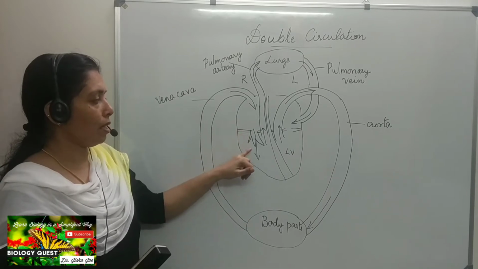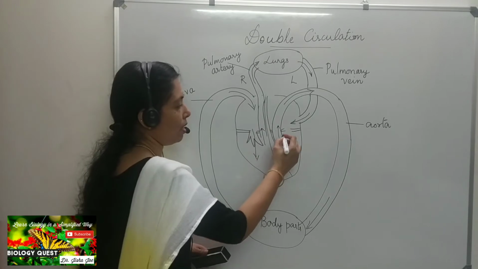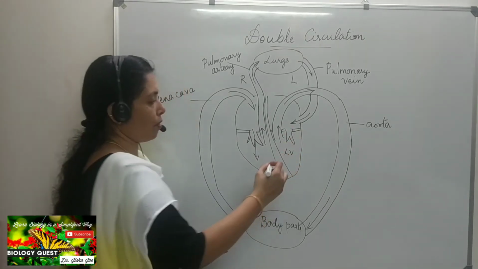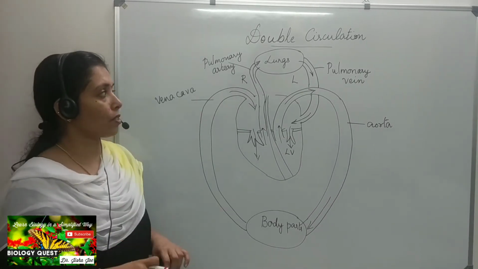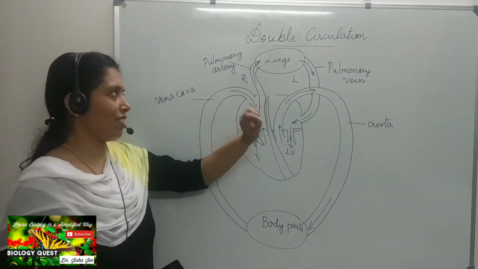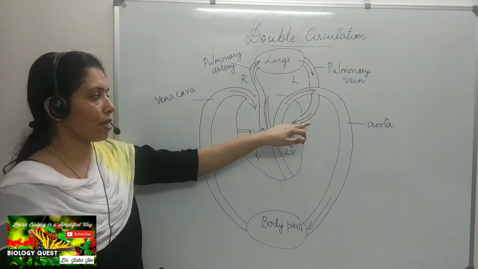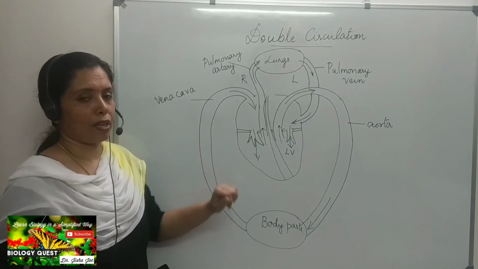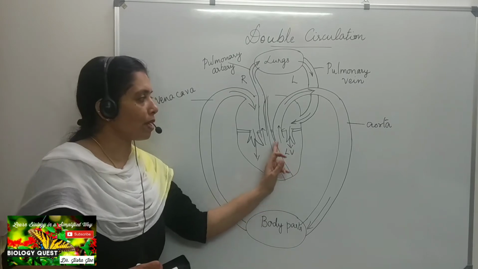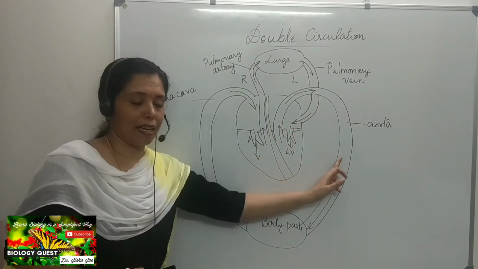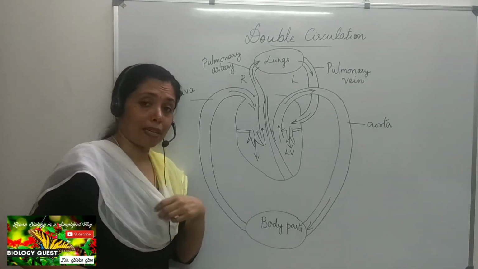From the right auricle, it passes through the tricuspid valve into the right ventricle, from where it is carried through the pulmonary artery into the lungs for oxygenation, and from the lungs the oxygenated blood passes through the pulmonary vein into the left auricle, which is drained into the left ventricle. From the left ventricle, again it is taken by the aorta to the different parts of the body. This is how the blood circulation takes place in our body.